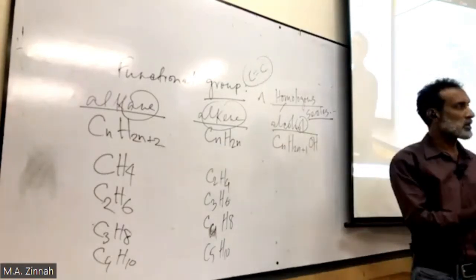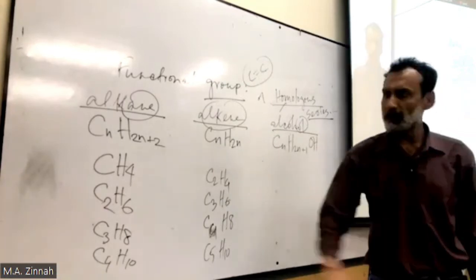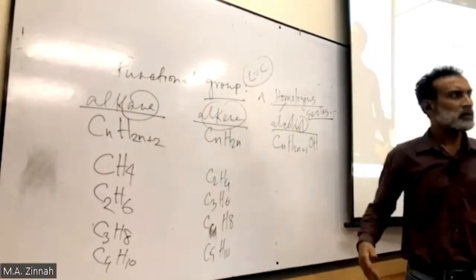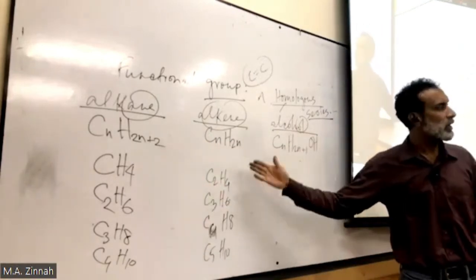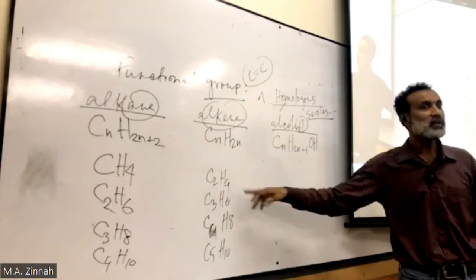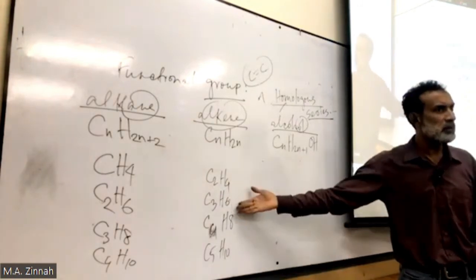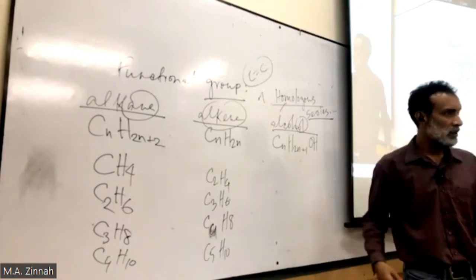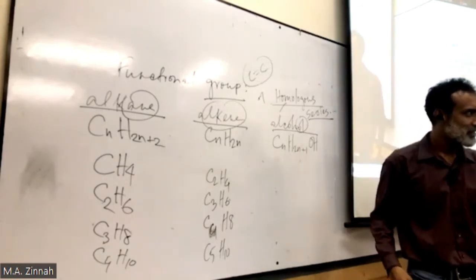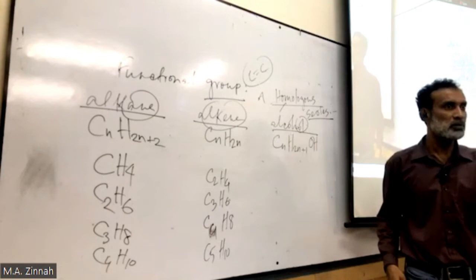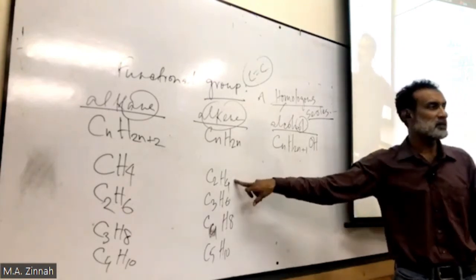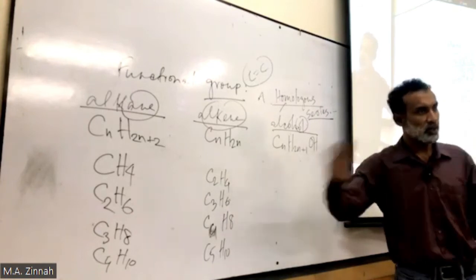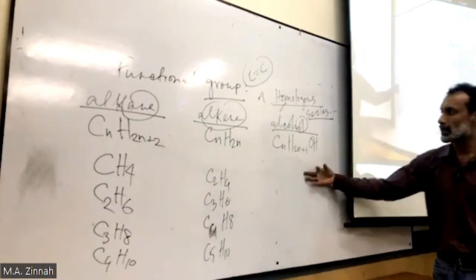So if you get a question, write the formula of the first member of alkene. Can you write the first member? If you need to write the first member of alkene, can you write the formula? This is here. Second member, can you write the second member of alkene? Okay, some of you will make a mistake, because you may write this as the second member. Is this the second member? No, this is the first member. Okay, got this?